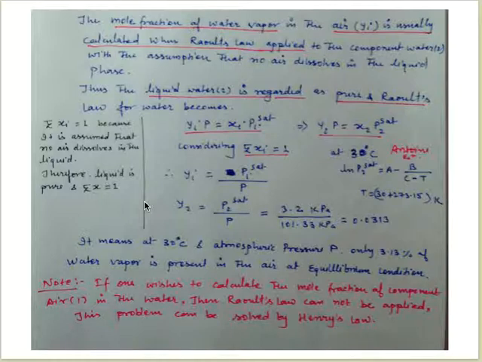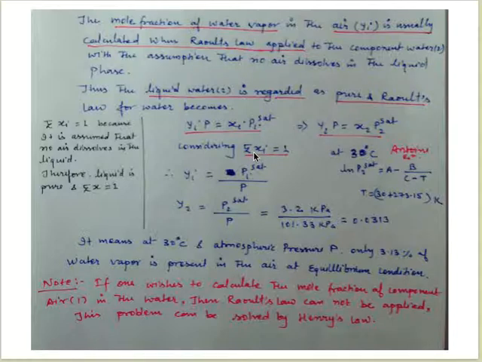Thus the liquid water, component 2, is regarded as pure, and Raoult's law for water becomes yi P equal to xi Pi sat. So we can apply this for component 2, which is water. It becomes y2 P equal to x2 P2 sat, where 2 indicates component 2, which is water.